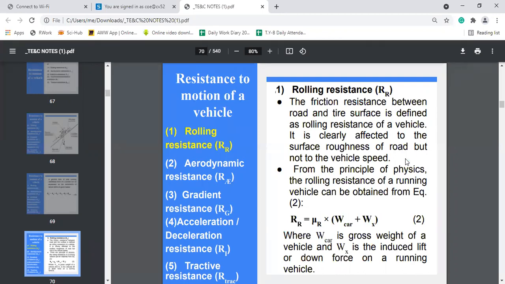And how to calculate the rolling resistance? The rolling resistance is calculated by the formula RR is equal to mu R, where mu R is the rolling resistance coefficient, into weight of the car plus downward force acting on the vehicle, which is given by Wx.